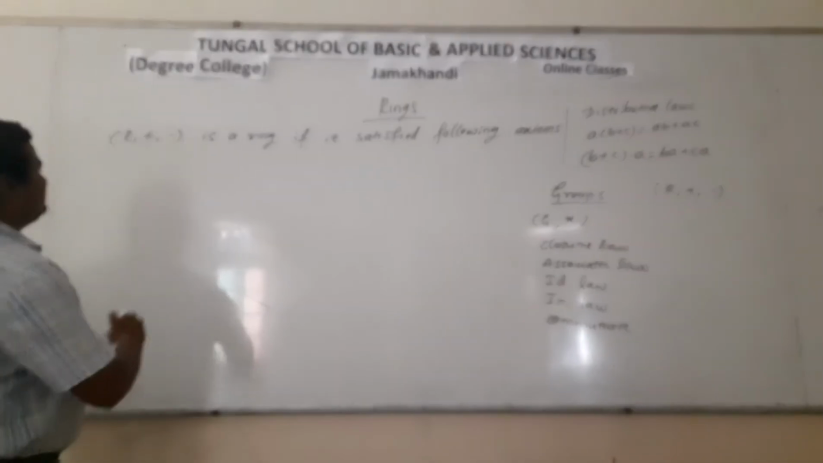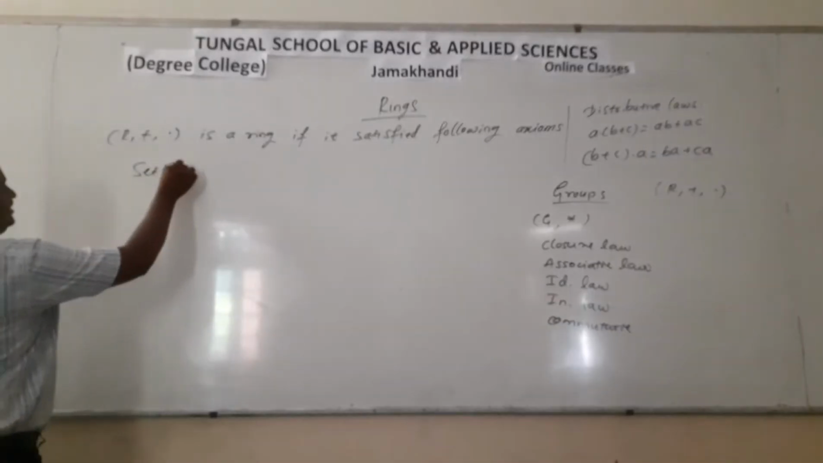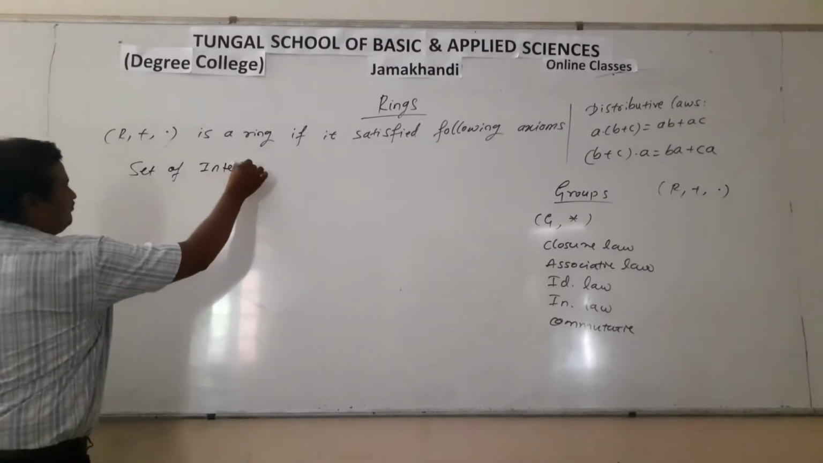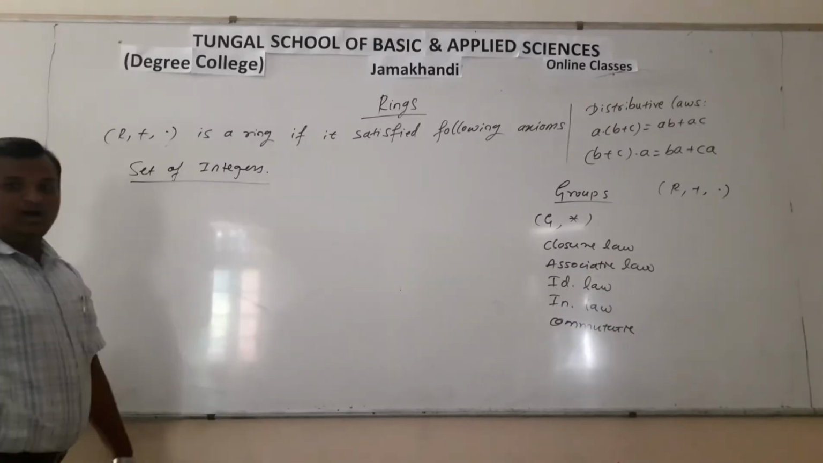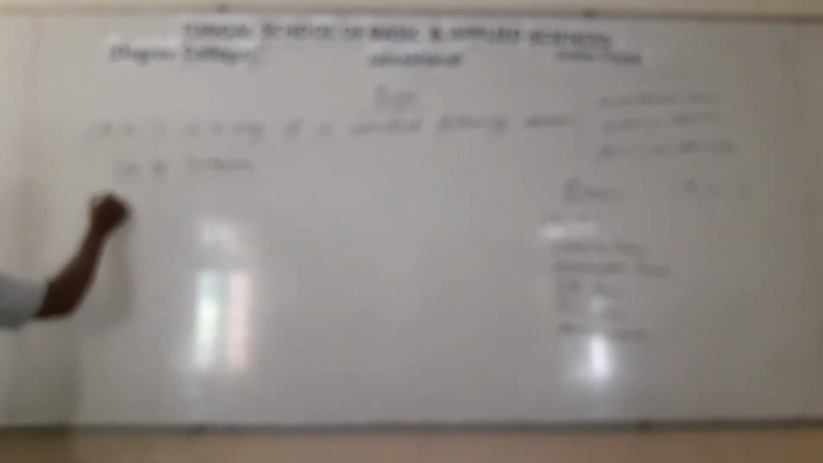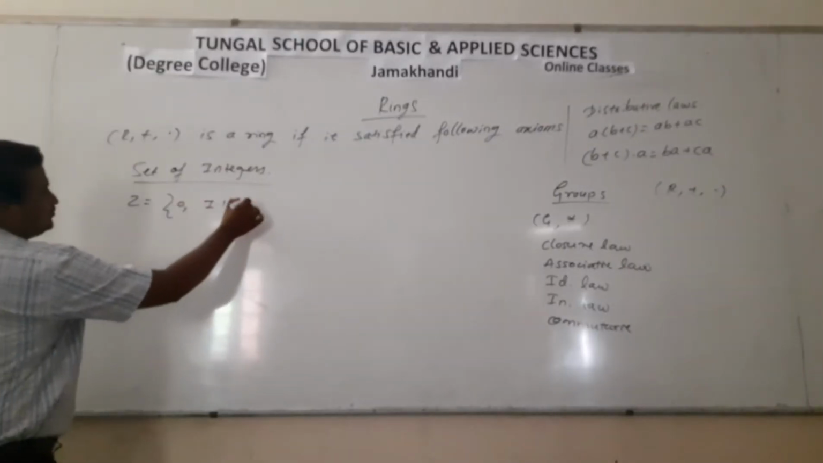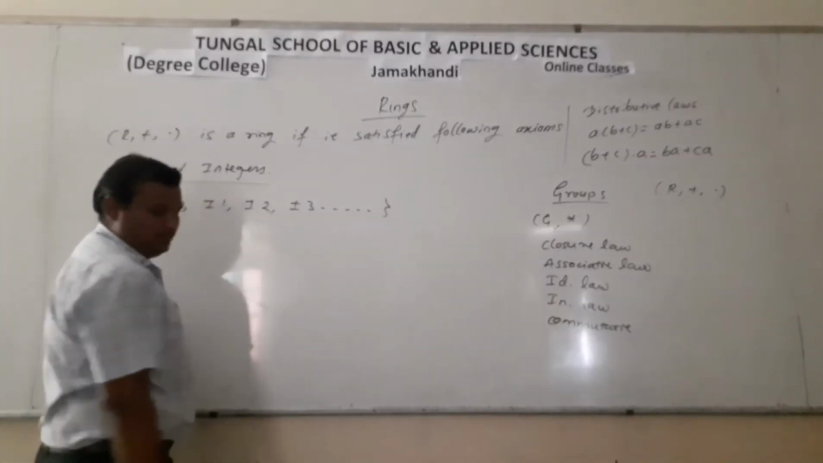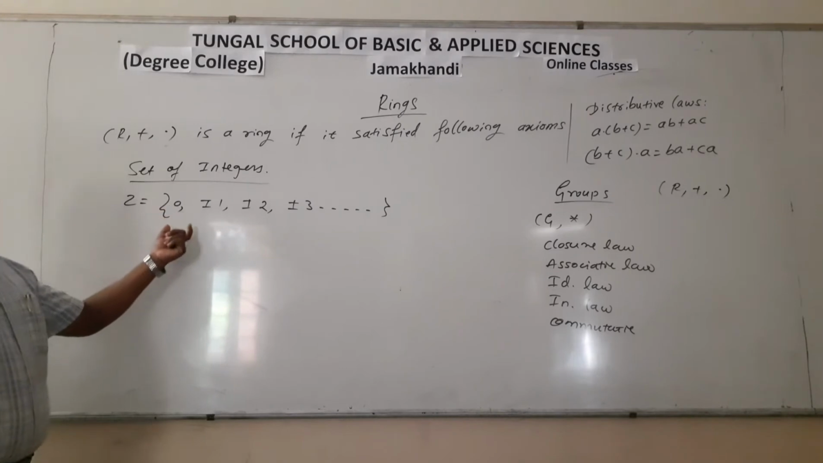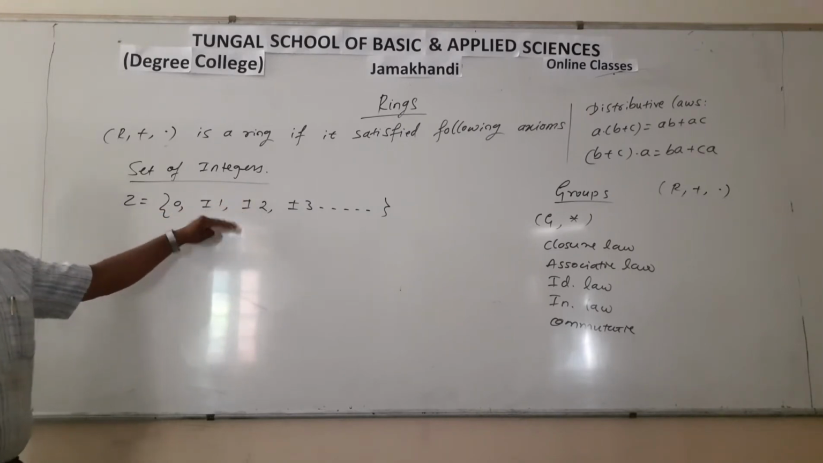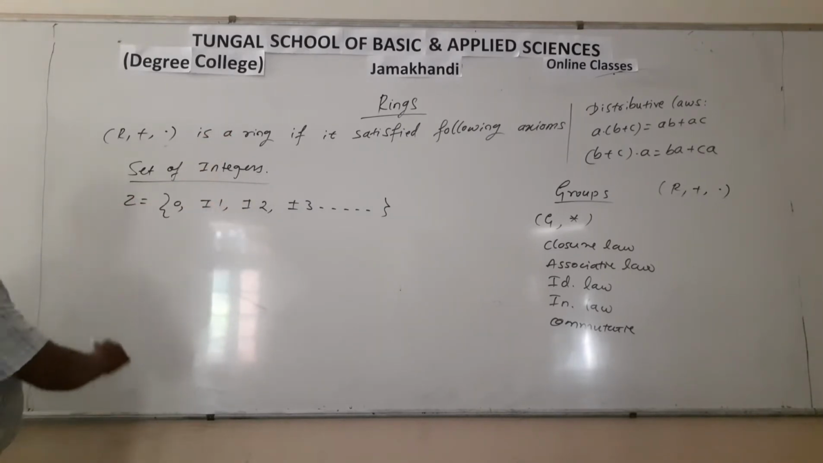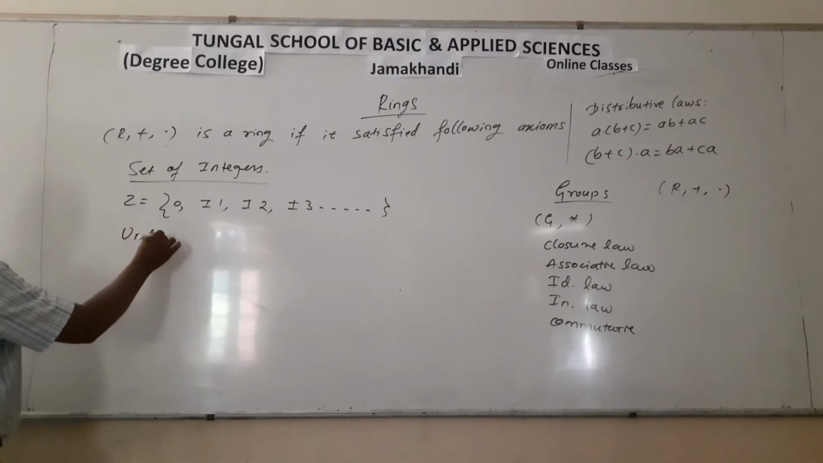Let us consider the first example, that is the set of integers. How do we prove the set of integers forms a ring under addition and multiplication? Here the set of integers Z is equal to 0, plus or minus 1, plus or minus 2, plus or minus 3 and so on. To prove the set of integers is a ring, it has to satisfy all 8 axioms. The first one is under addition.